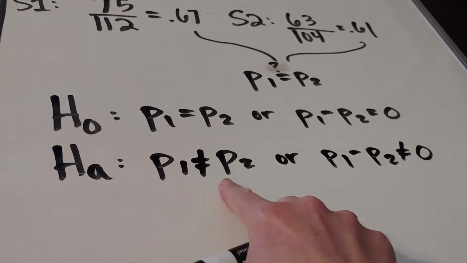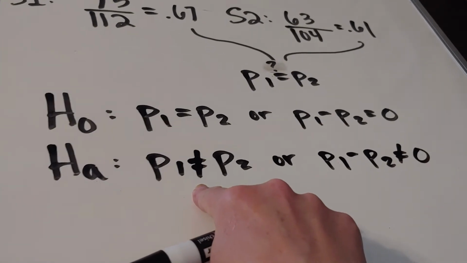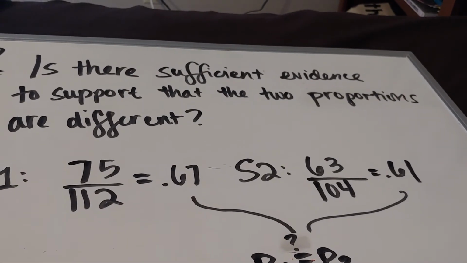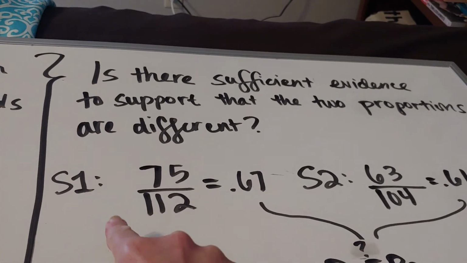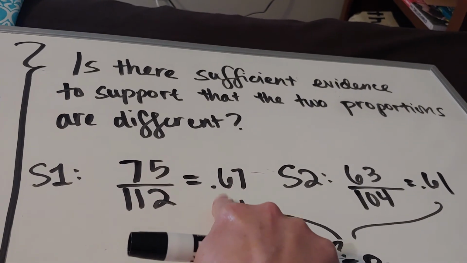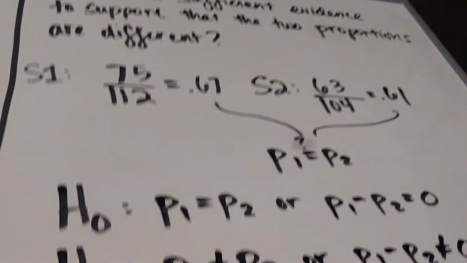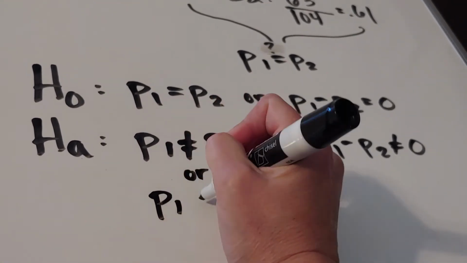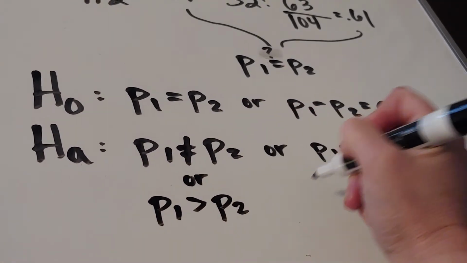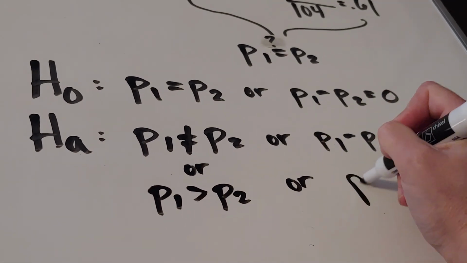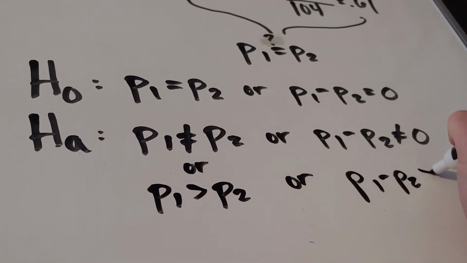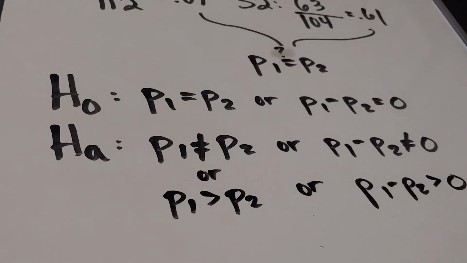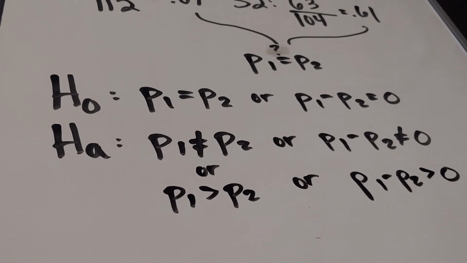If, however, you want to use a less than or greater than, you have to first know which one you think is bigger. So P1 is this 0.67. It is bigger than 0.61. So the other version that you could do here is P1 is greater than P2, which would translate to P1 minus P2 is greater than 0. Okay, that is part one. I'm going to do part two next.